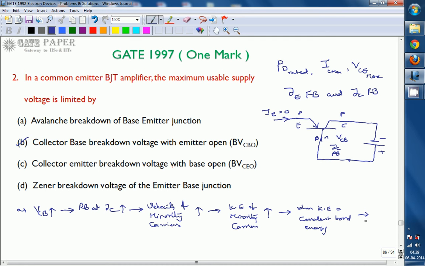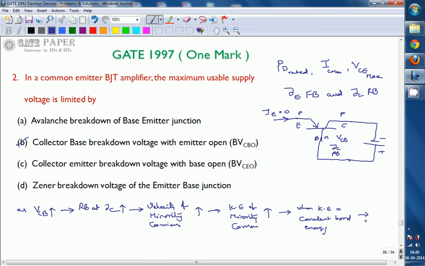At first, consider only one minority carrier. Whenever it hits an ion, it will create one electron hole pair. Out of that, one will be a majority carrier and the other a minority carrier. Majority carriers don't have any effect on the reverse bias, so we consider only minority carriers: the previous minority carrier and the newly created one. Now we have two minority carriers, and the previous one is in the process of coming towards the negative terminal, attracted by the power supply applied. In the process it is hitting the ions.